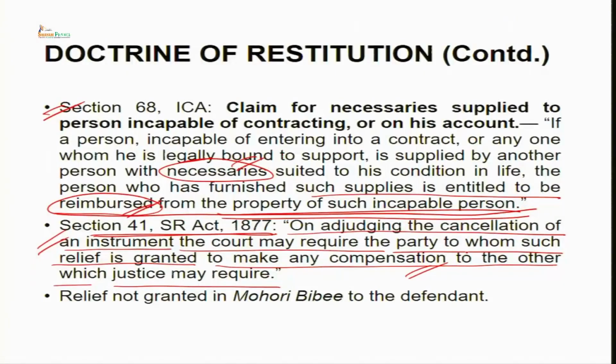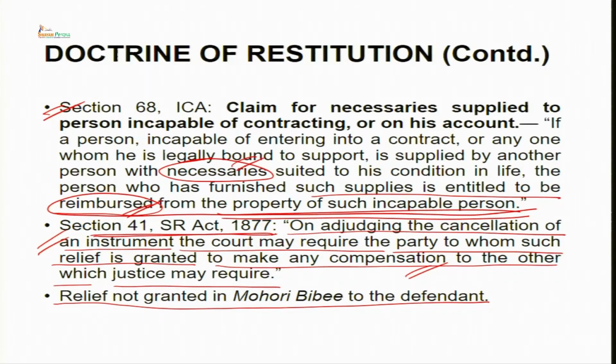So, the law was very clear about it. If you are going to the court and want it cancelled, please first return the benefit which you have received, or make any compensation to the other party which justice may require, that is, which the court thinks is suited for that case. So, ultimately no relief was granted to the defendant in Mohri Bibi.